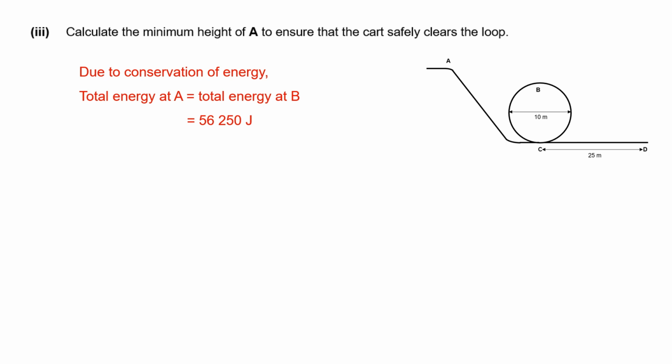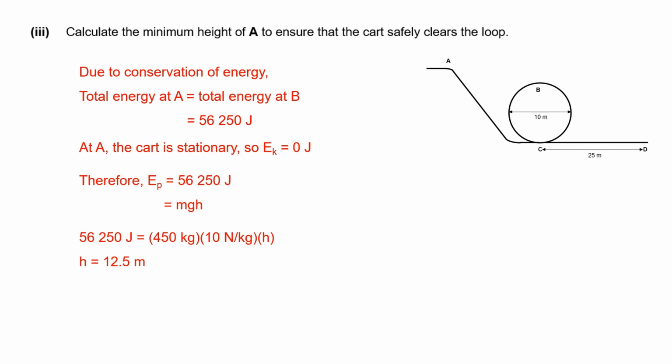So this principle of conservation of energy tells us that the total energy of all the stores at A is equal to the total energy at B. And we already calculated in part 2 the total energy at B, 56,250 joules. Now at A, earlier I mentioned that because it is at rest, EK, or the energy in the kinetic store, is 0. So that means that the rest of the energy must be in the gravitational potential store. So all of it is in mgh. Doing the math tells us that h is 12.5 meters.